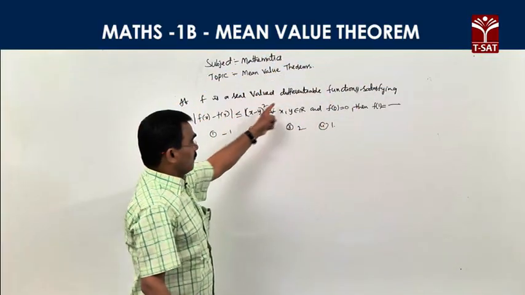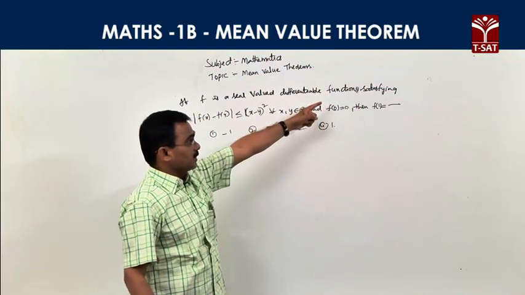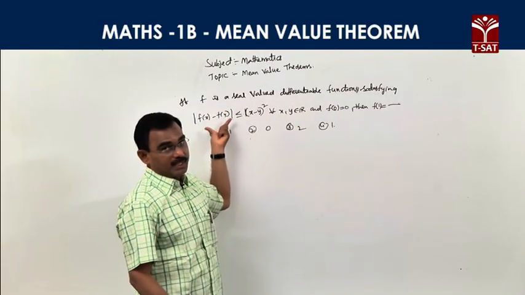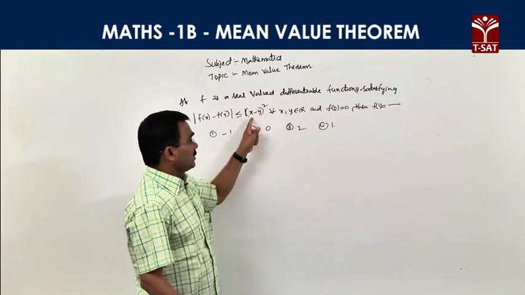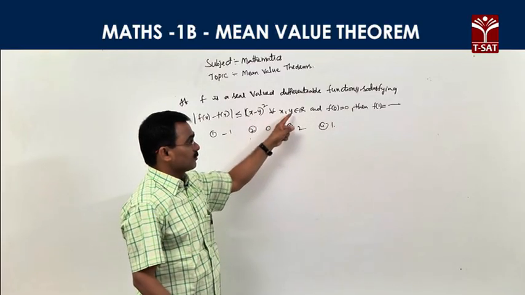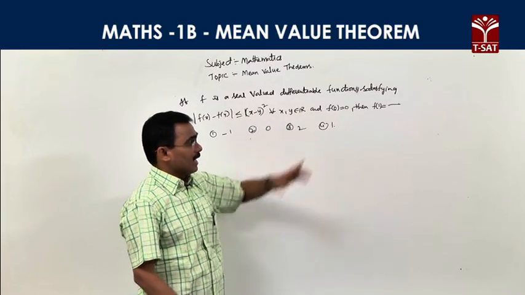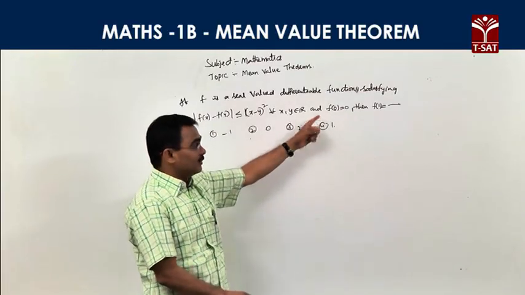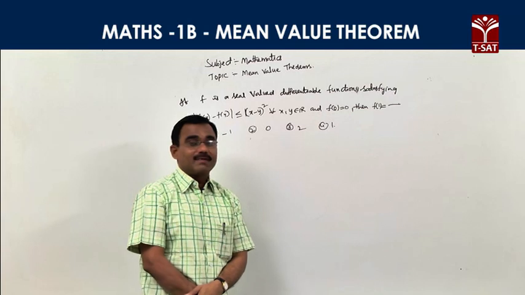Look, if f is a real valued differentiable function satisfying the condition mod f of x minus f of y less than or equal to (x minus y) whole square for all x, y belongs to R, and f of 0 is equal to 0. Then at 0 the function value is 0, what is the function value at x equal to 1?